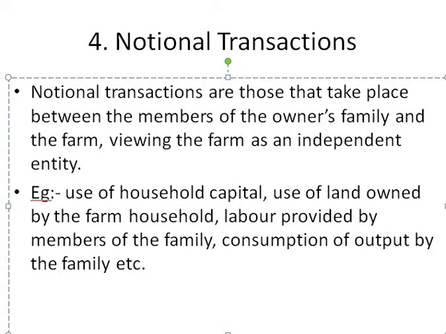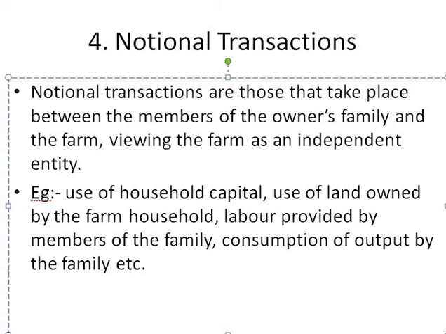Whatever output has been cultivated from the land is used for consumption by the family members. So here notional transactions are where the owner considers the farm as an independent entity, and whatever output has been cultivated from that particular land has been consumed by the farmer and his family. So that is nothing but notional transaction.